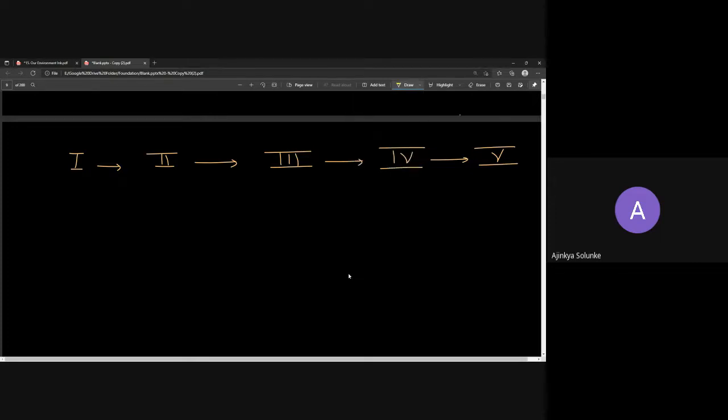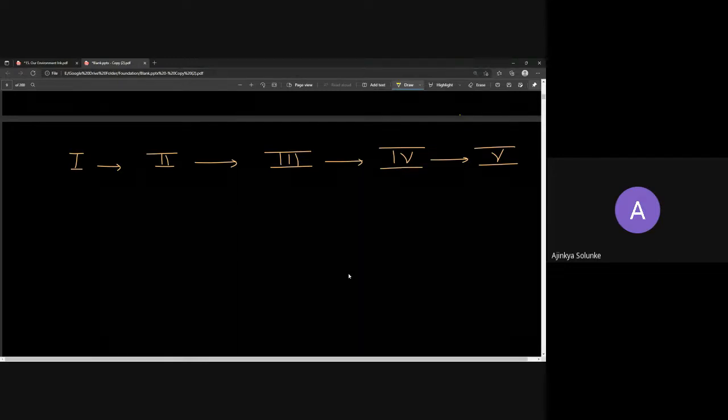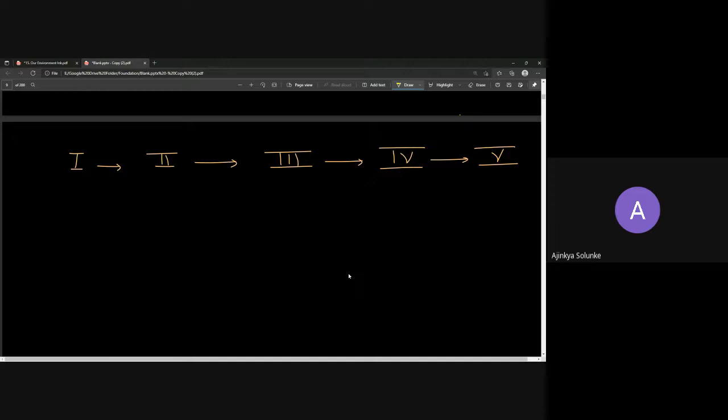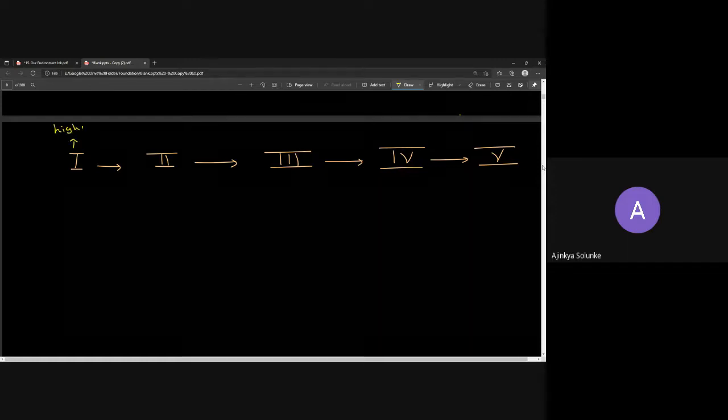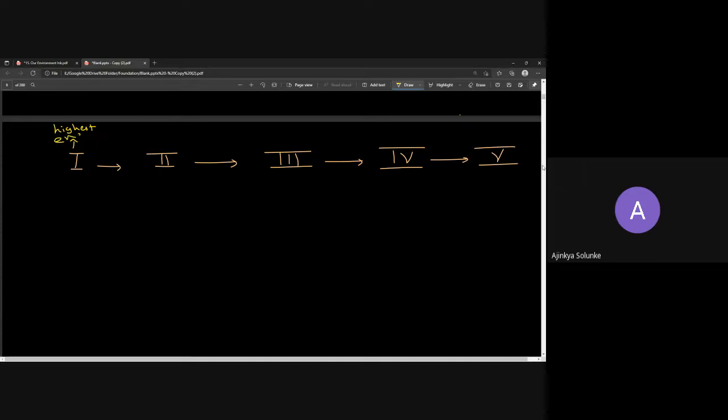Decreasing, right? So who will have the highest energy out of these shown, 1, 2, 3, 4, 5? The first will have the highest energy, and the fifth one will have the lowest energy.